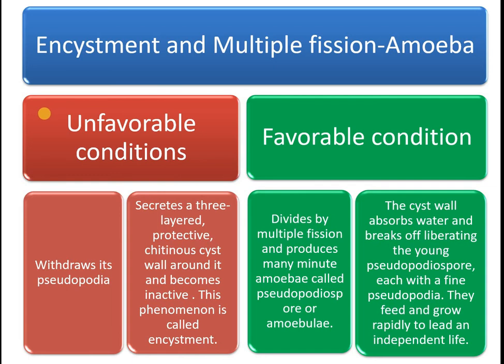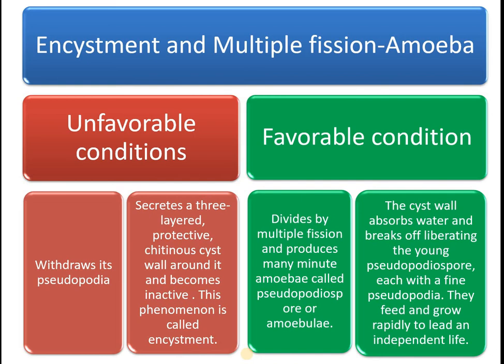Now during unfavorable condition, the amoeba withdraws its pseudopodia, secretes a three-layered protective chitinous cyst wall around it, and becomes inactive. This phenomenon is called encystment.